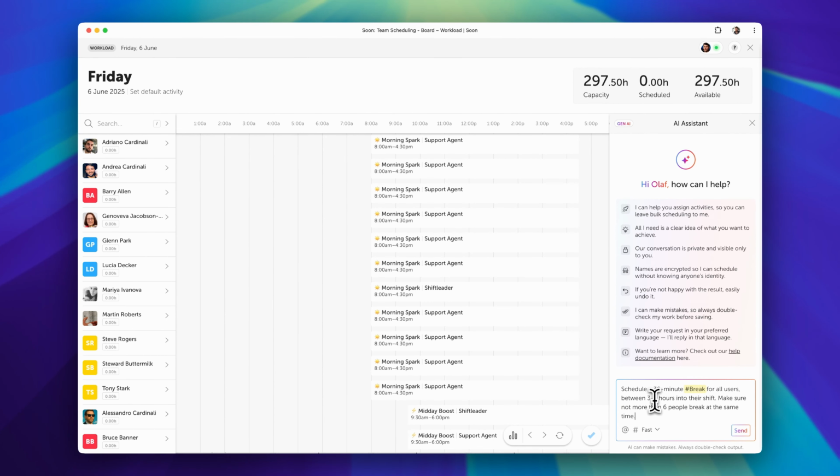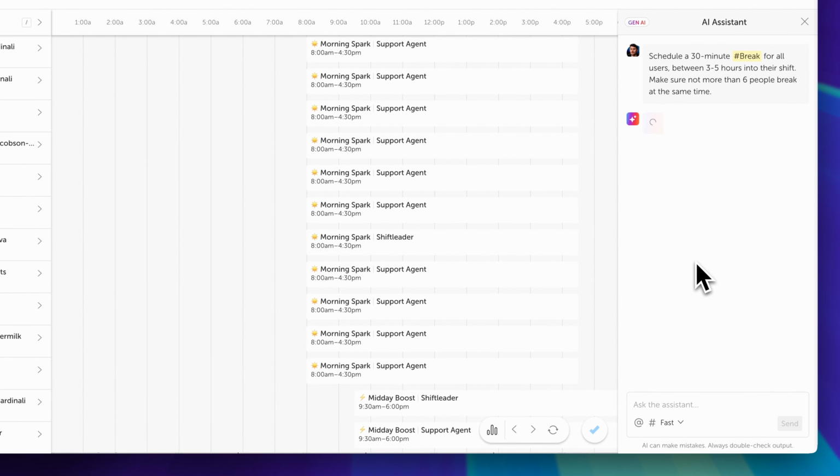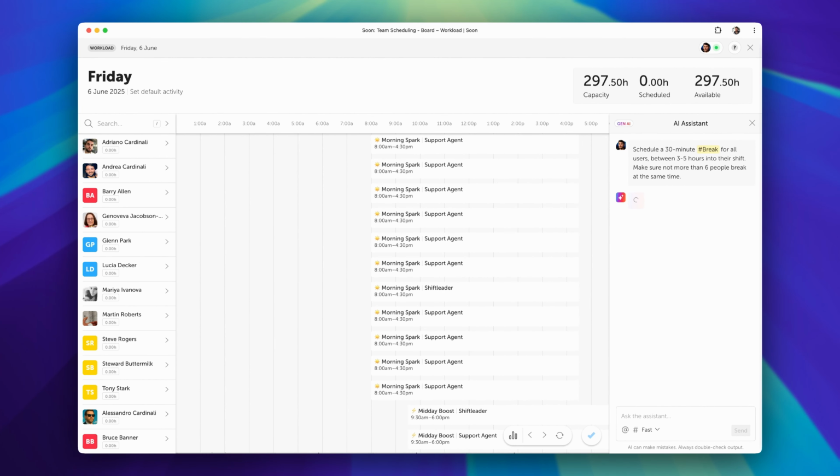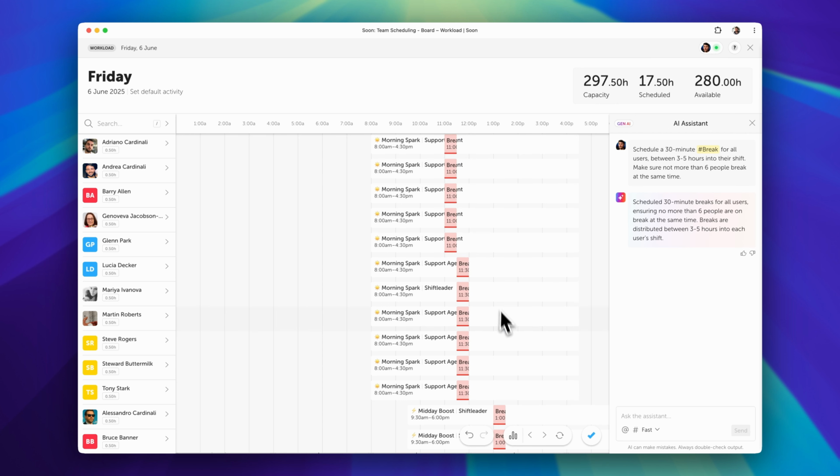We give it some more rules: between 3 and 5 hours into their shifts, and not more than 6 people at the same time. If we do this, we don't have to click things. Then the AI assistant will take this and start adding it to our schedule. You see in just a few seconds it created this, and then we can work with the rest of our schedule.